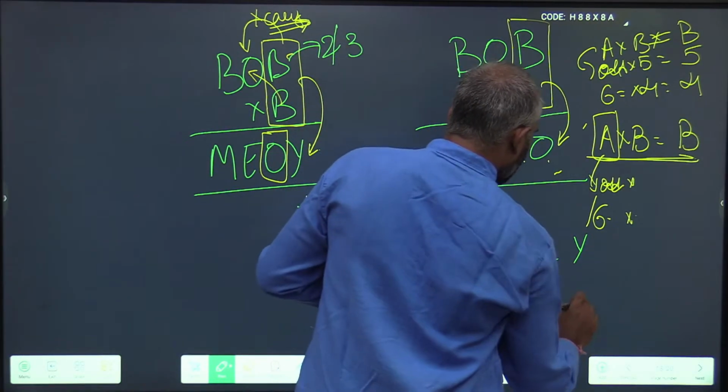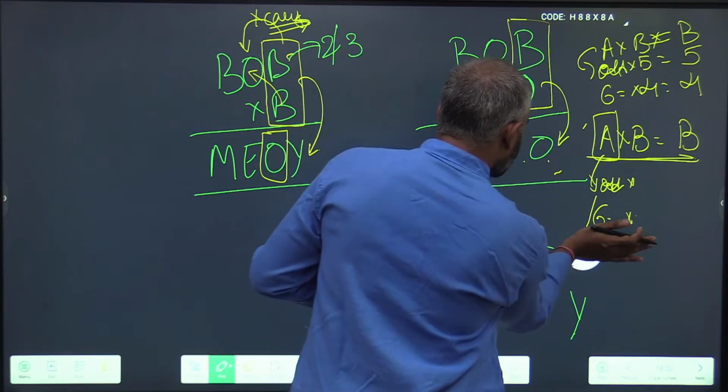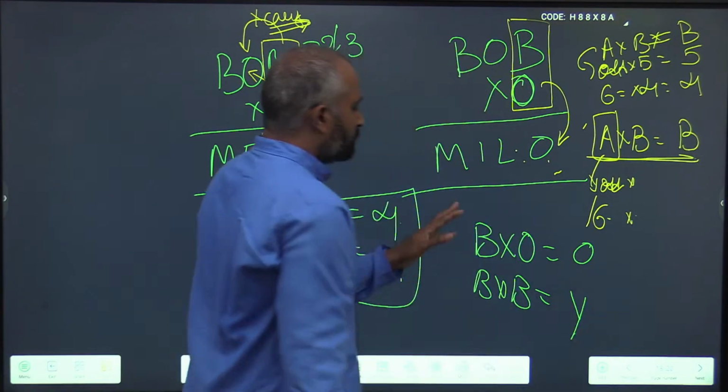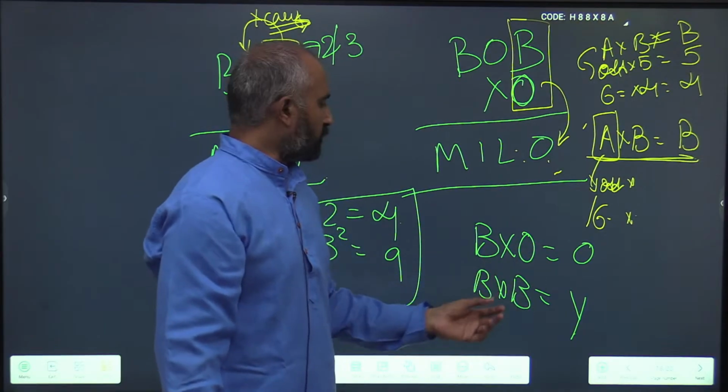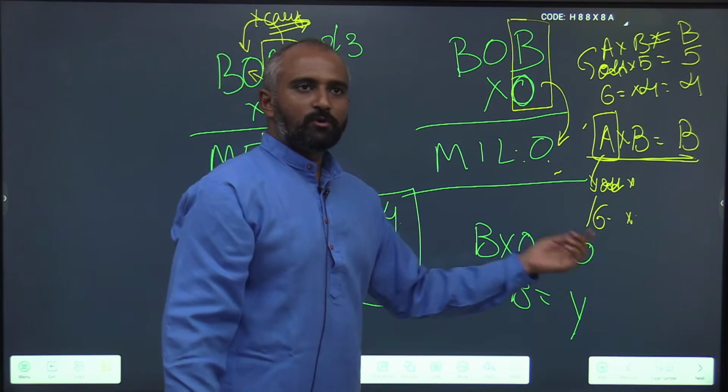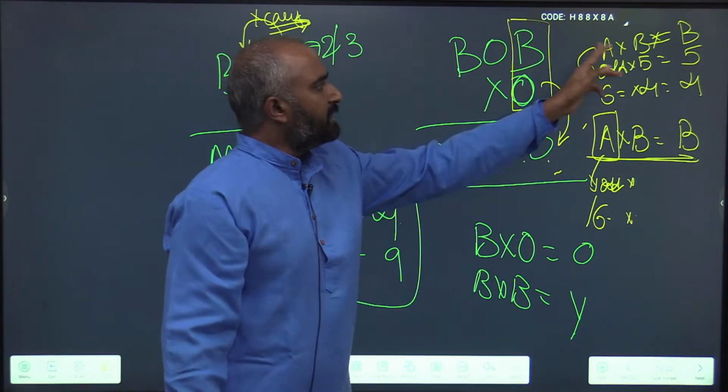Sorry, B into B is Y. B into O is O. Okay, these two are the patterns that I find here. This is repeatability. This is my attacking point. B into O is equal to O. So this is of the kind A into B equals B.